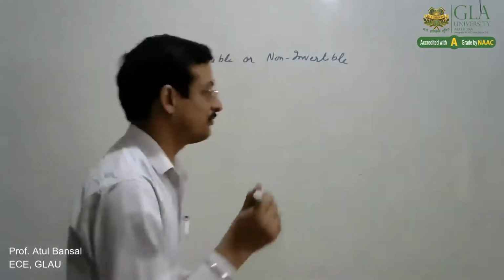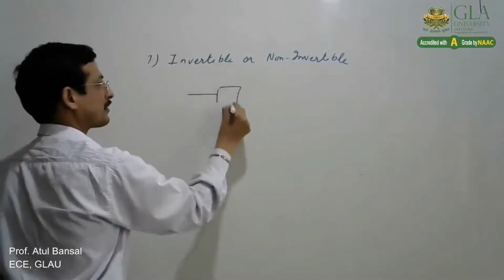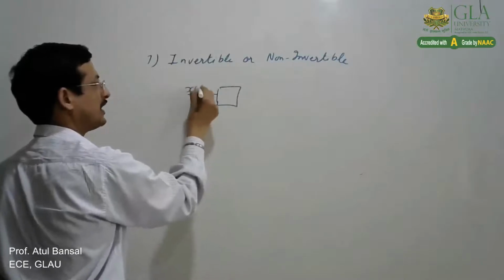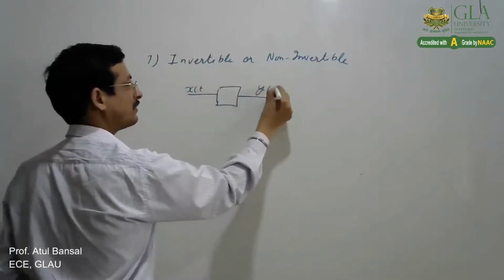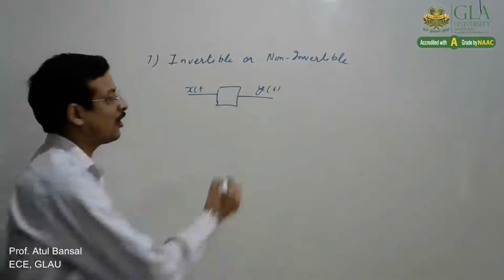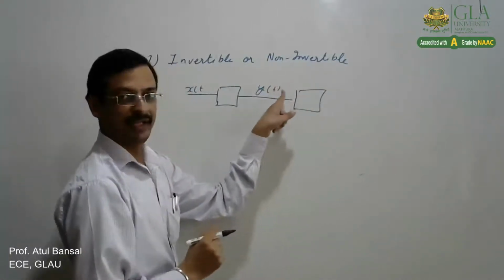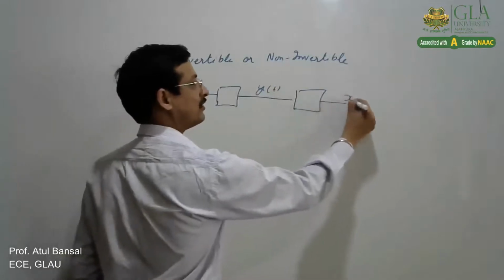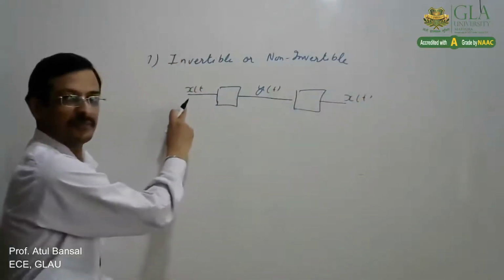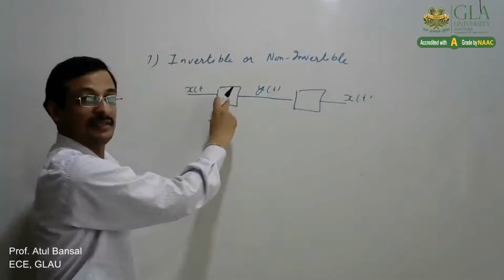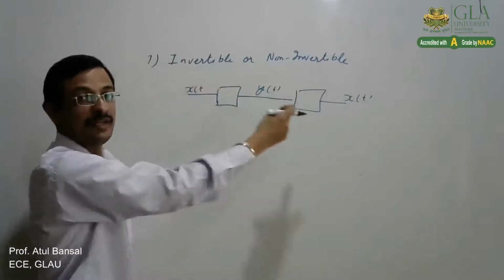Means we give some input x(t) to a system and get y(t). Now we have another system, and if we give it y(t), we get back our original x(t). Then the system is called invertible.